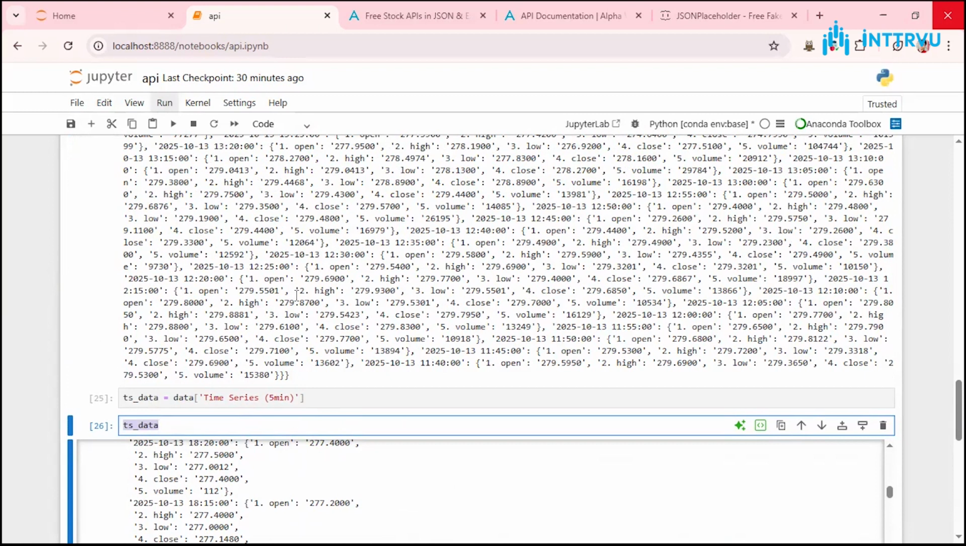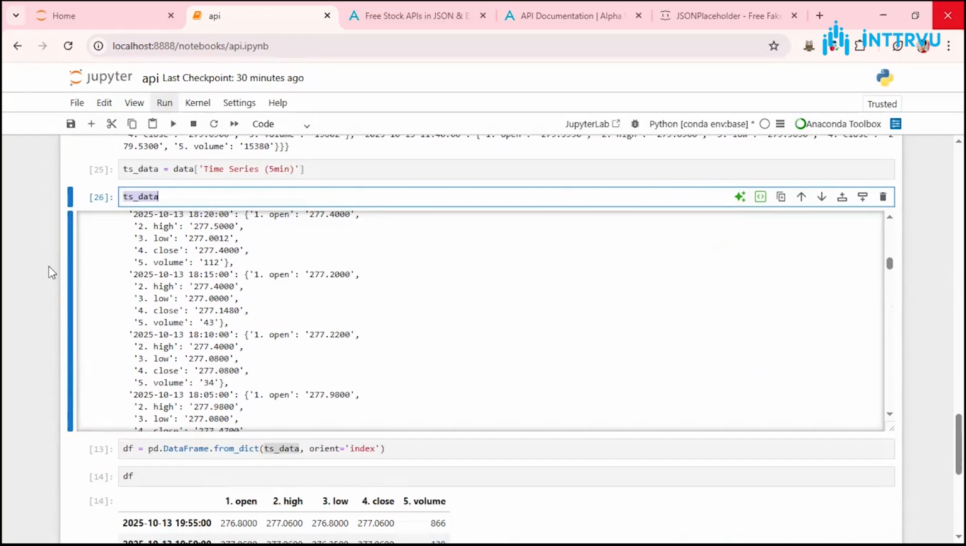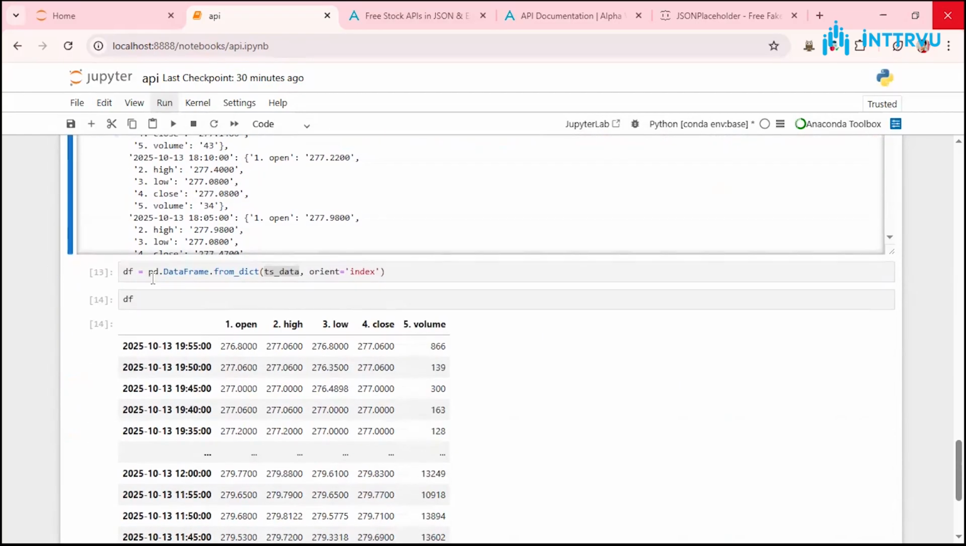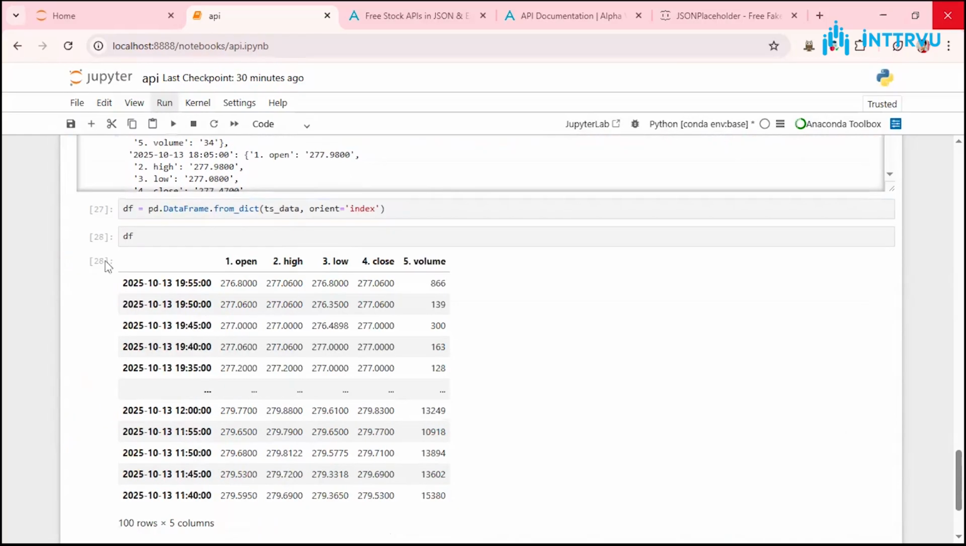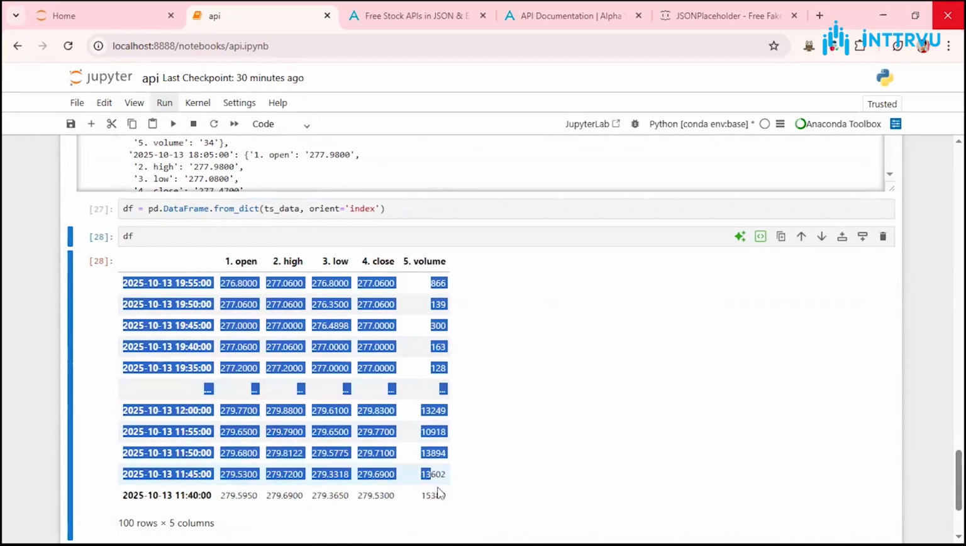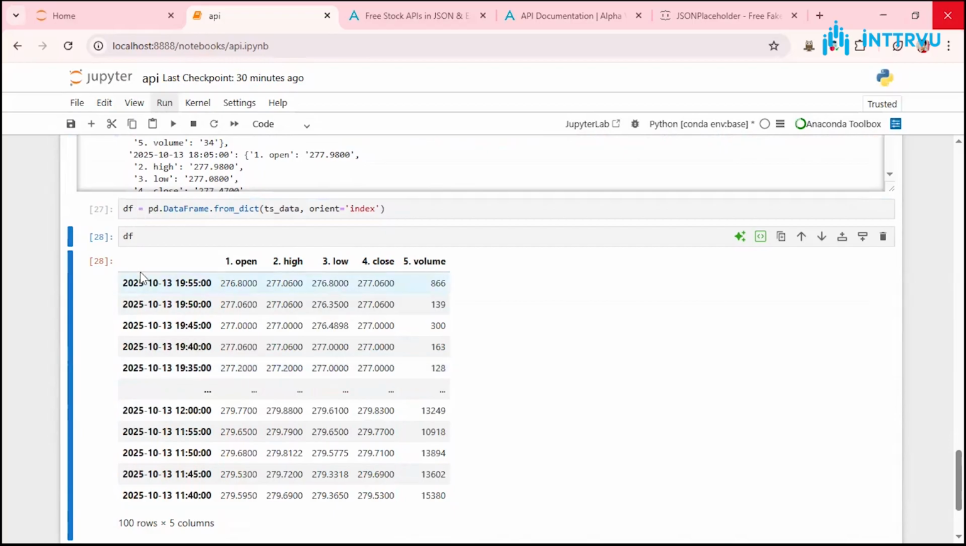There is no one right way to do it. For data that you get from different websites, you will need to find a way to convert it into usable data. There are so many ways to do it, and it depends on the format of the data. Once I do this for this data, you can see it's now in a form I can analyze. I have the time, the open, high, low, close, and volume. All these I have.